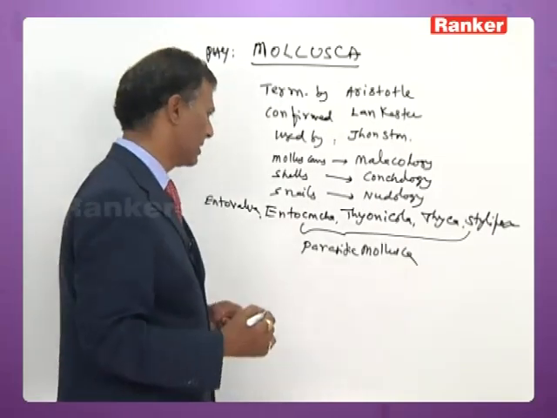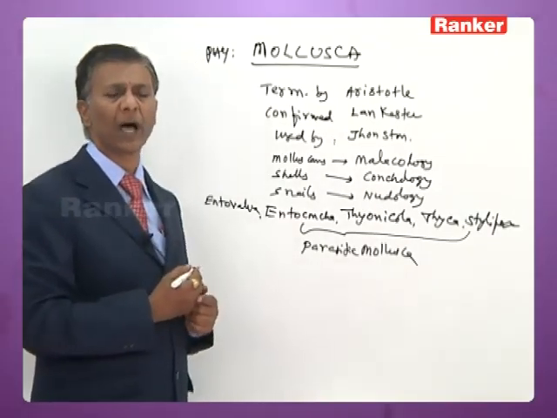Except these 5, the rest of the molluscans are free living.